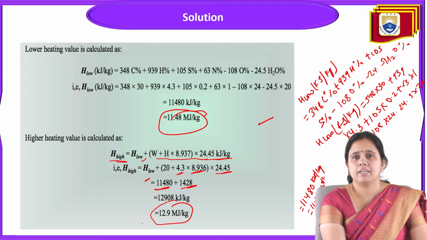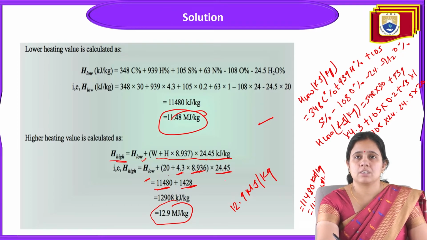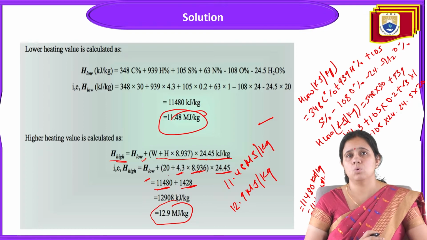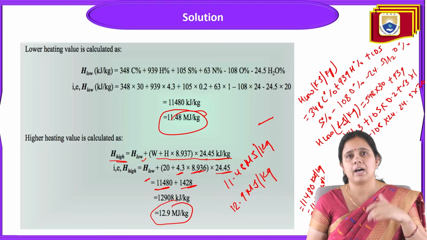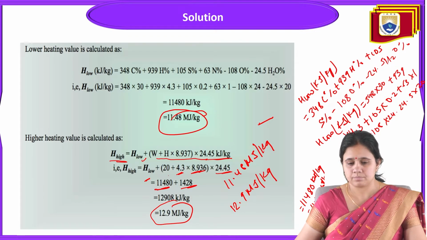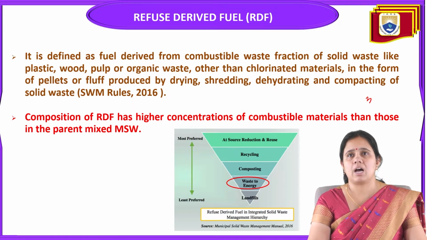So for the higher heating value, its value is 12.9 MJ per kg, and for the lower heating value, it is 11.48 megajoule per kg. In this way, we have calculated the lower heating value for 1 kg of garbage, 1 kg of MSW, and the higher heating value for 1 kg of garbage. So the higher heating value is 12.9 megajoule per kg, and the lower is 11.48 megajoule per kg. Now we'll discuss RDF.